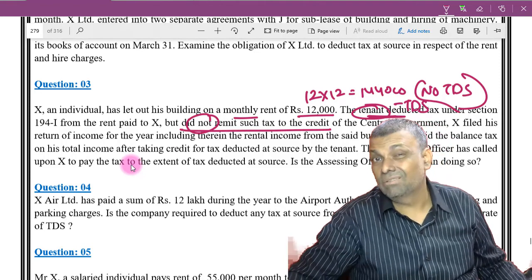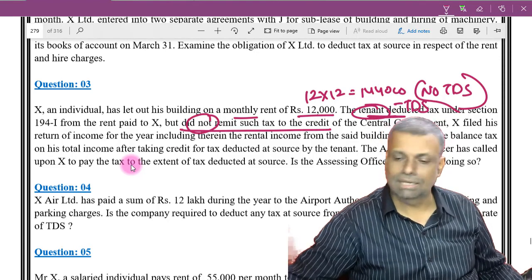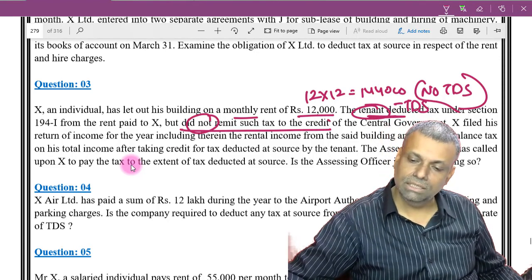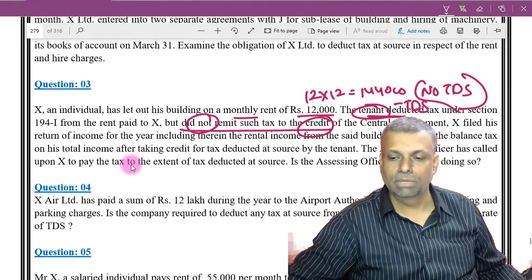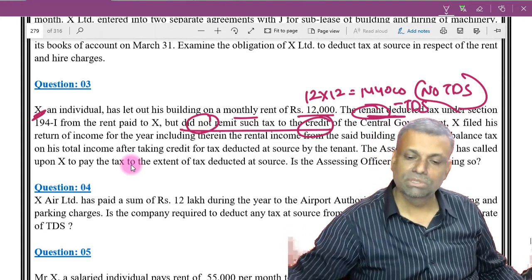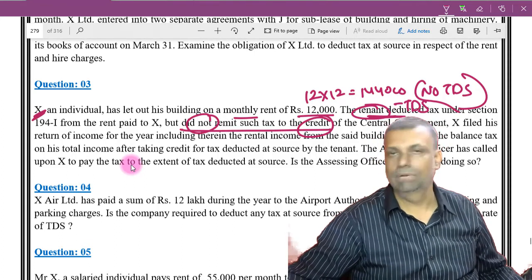Sometimes this kind of rare situation also does come into the picture. So we have to give the answer like this: once the tax is deducted, whether that person has paid the money to the government or not, my assessee, who is Mr. X, should get the credit. So the credit should be available.